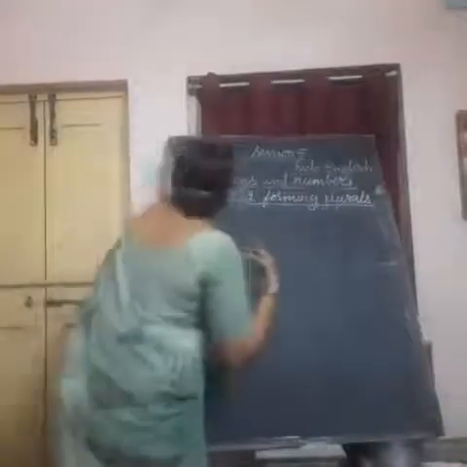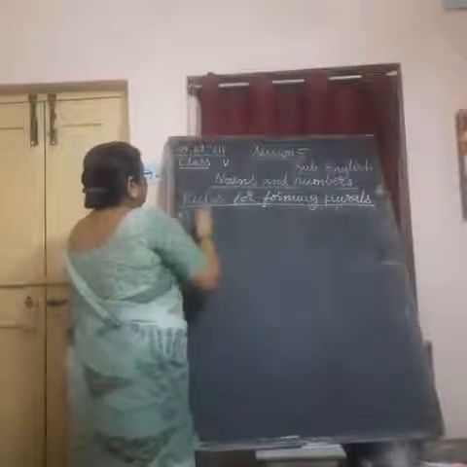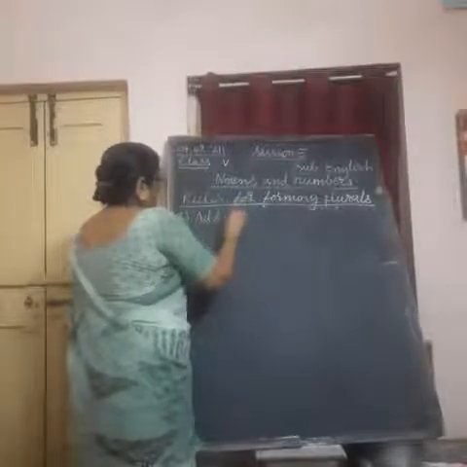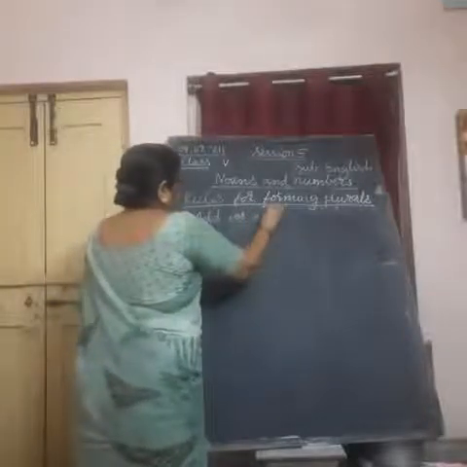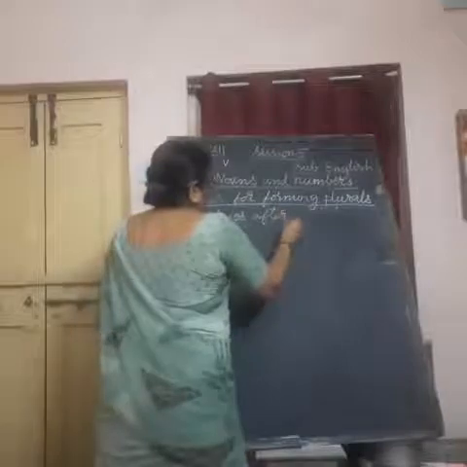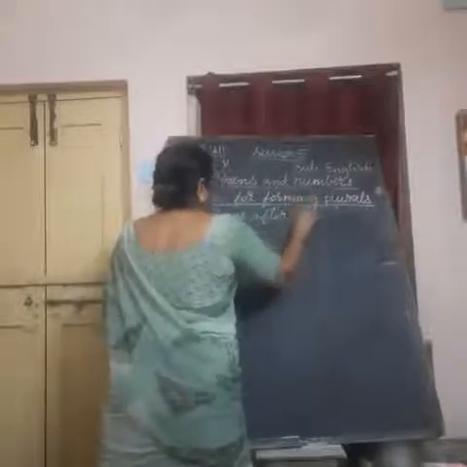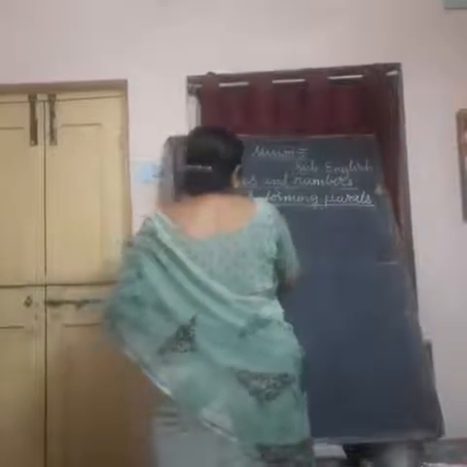So, rule 3 again. Add IES after removing or dropping y, or in place of y, I can say, in a simple way. Add IES to the word in place of y.